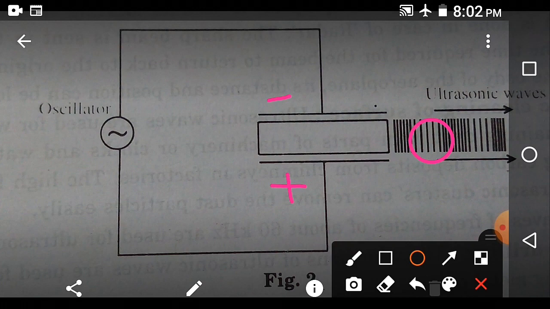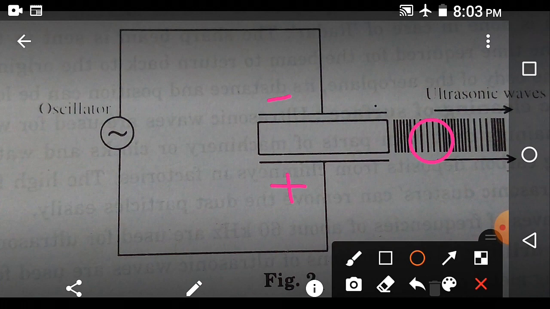Now if the alternating potential difference of high frequency is applied across the quartz crystal, it undergoes vibrations of high frequency. Now by selecting proper frequency of the oscillator, the quartz crystal vibrates and produces a chain of compressions and rarefactions.